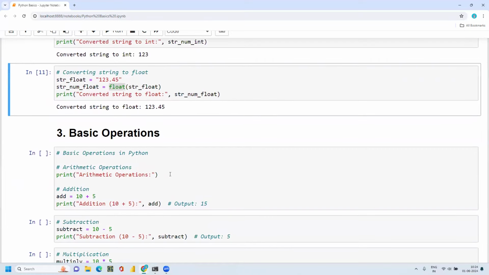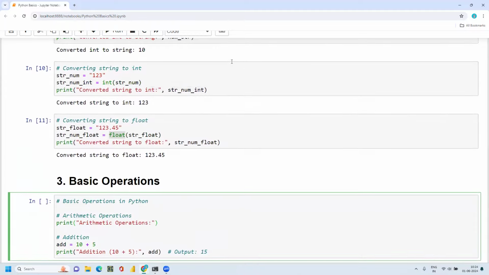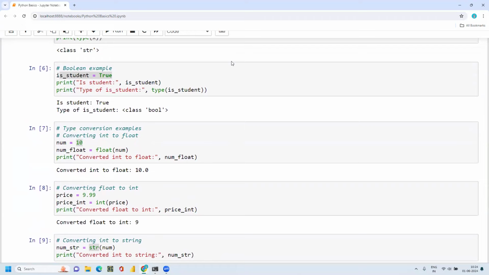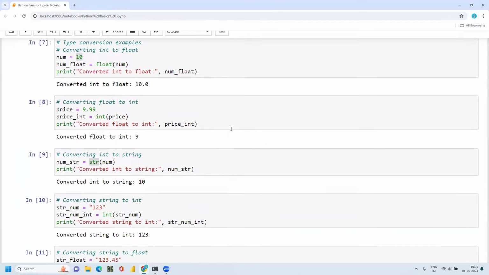Now I hope it is clear to everyone how data types will be useful in coming videos, when you are working on larger code or in the data analysis part.